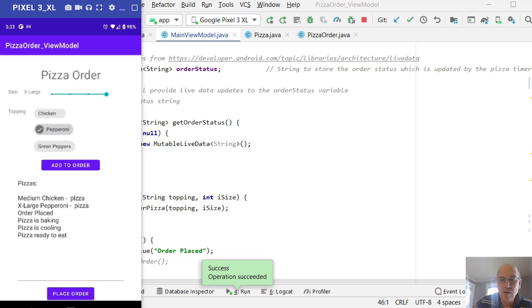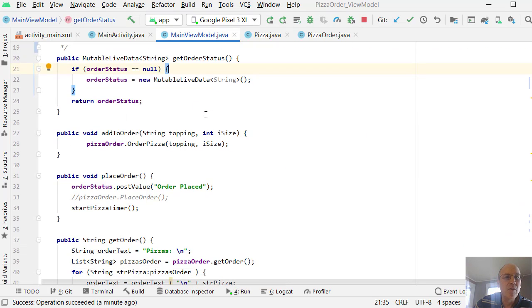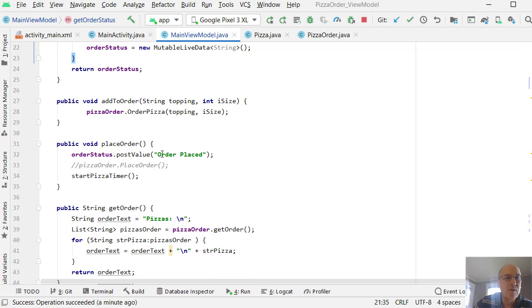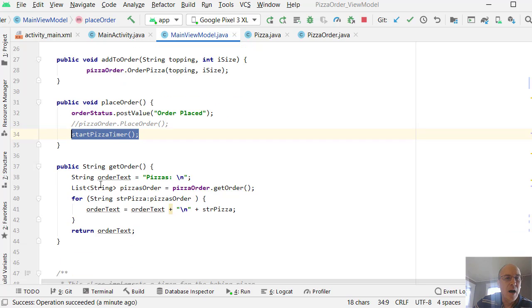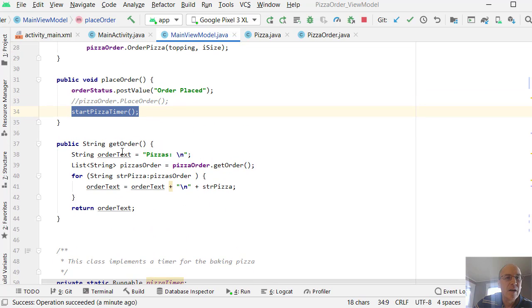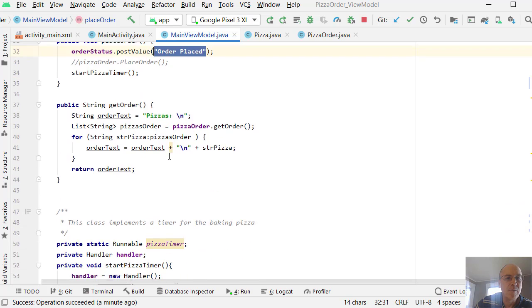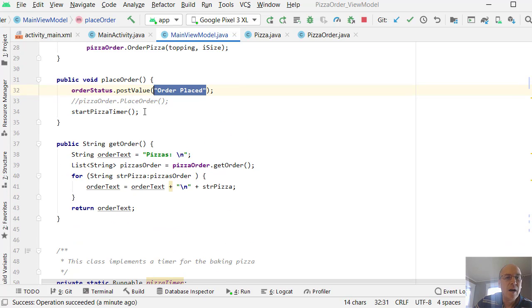Now, the one other thing you may have to do here is in your code for your view model, when we call the place order method, we want to start the pizza timer. So down here, you want to set start pizza timer and set that up. I'm actually also calling the order status and posting the value so that initially this says order placed, and then we start the pizza timer here.